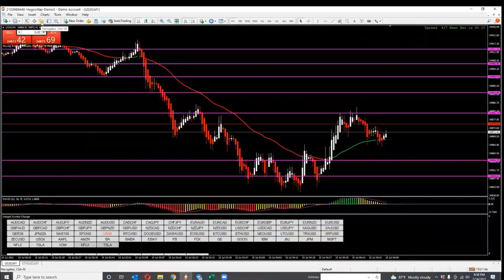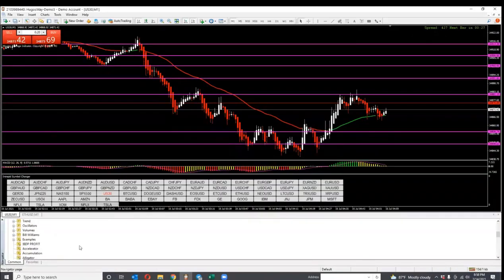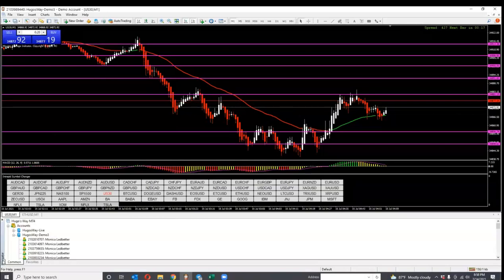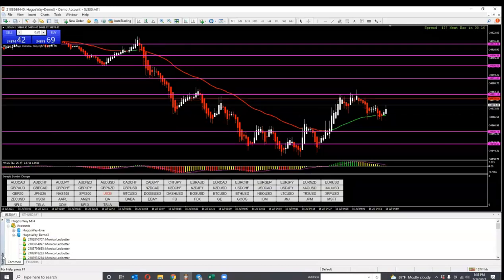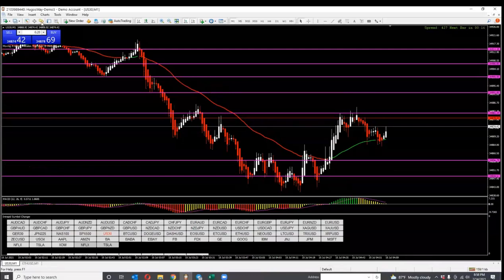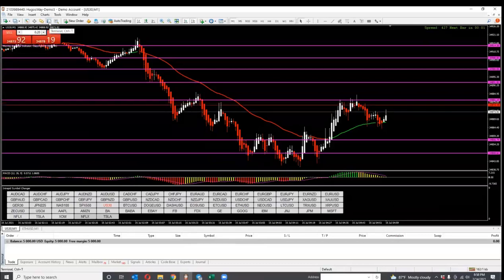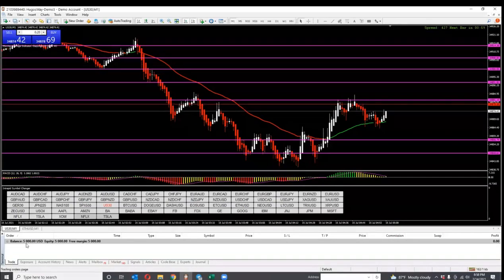This is the navigator. This is what shows your accounts and all your indicators. So this is showing your account. This is your navigator. If you ever want to know what it means, it's right here on the far bottom left. It says navigator. You can close this one the same way with that X, or you can just press that button again. And that is the Go folder with the gold star. This one looks like a little chart or something like that. It's your terminal, where your money is.